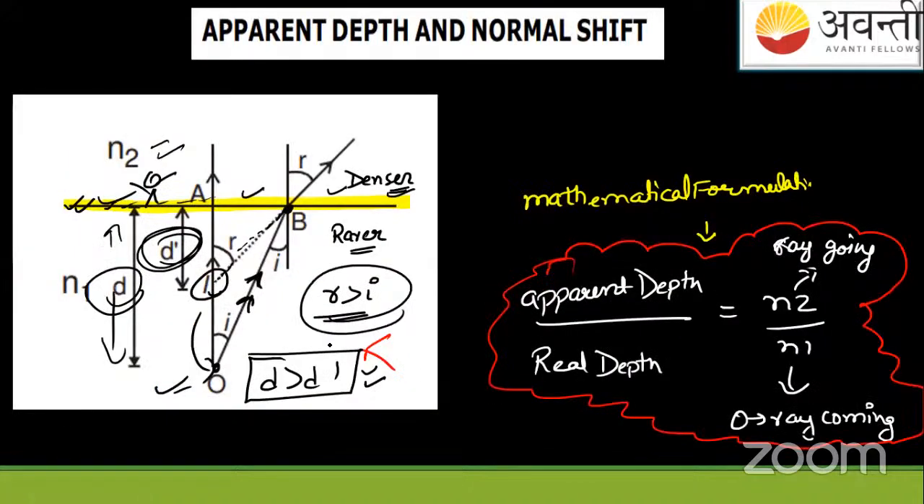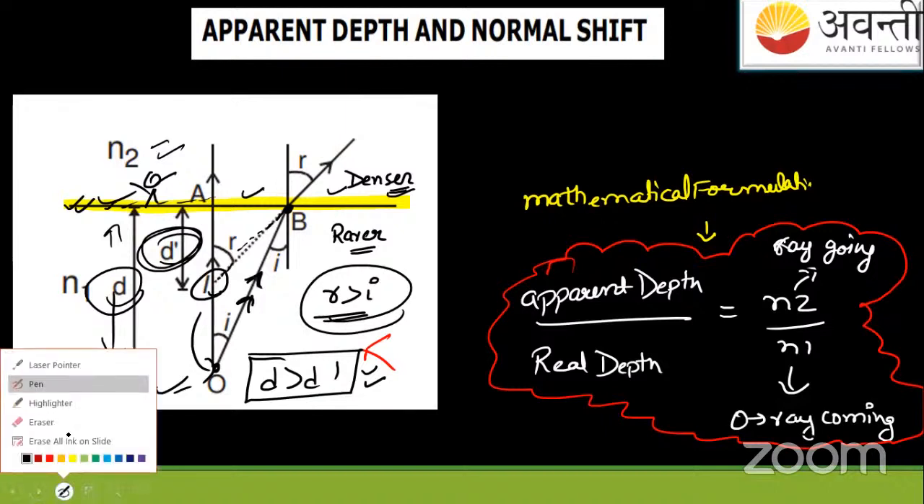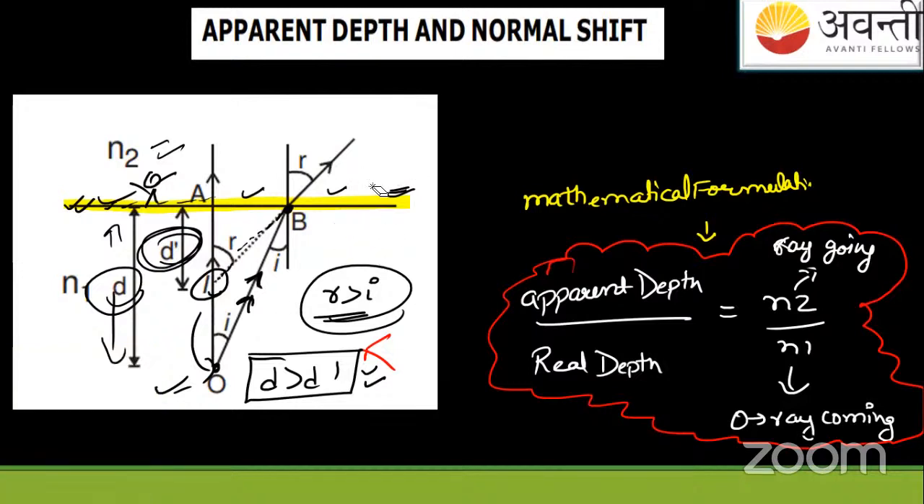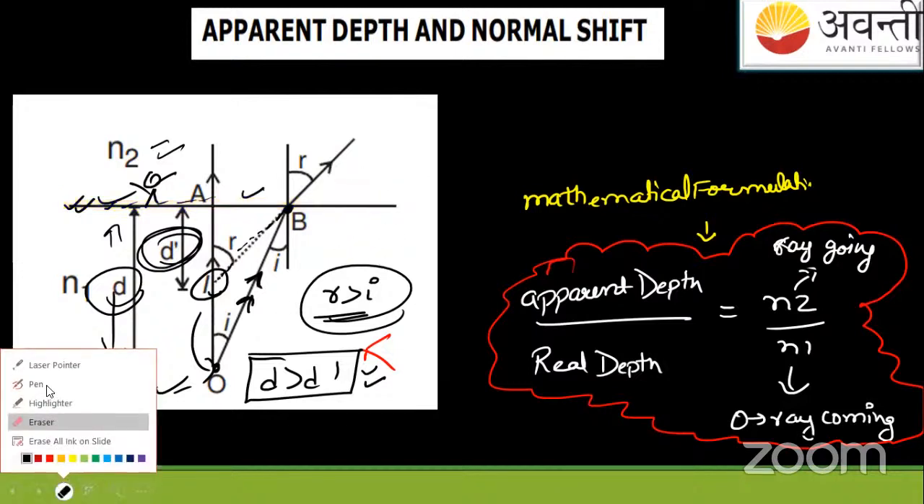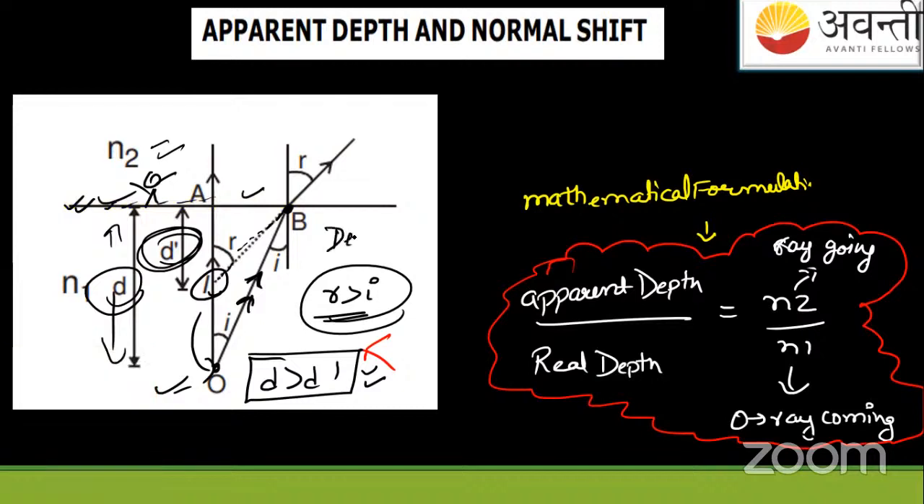Because when passing from a denser medium to a rarer medium, it deviates away from the normal. Just hold on, some mistake is there maybe. It's not rarer, it's denser, it's rarer. That's why it's bending away from the normal. R is greater than I.